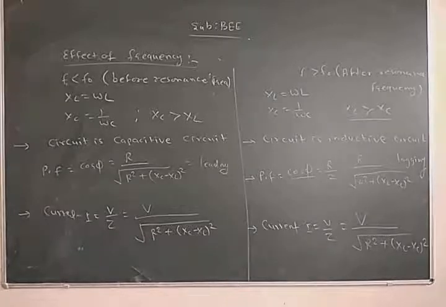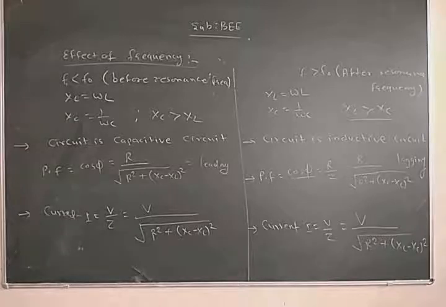So the reactance of the inductor, omega L, is less than the capacitive reactance, XC, which is equal to 1 upon omega C. So in this case our circuit becomes a capacitive circuit. The power factor of the circuit will be leading, and the current in the circuit is V by Z, so it will reduce. Current in the circuit before resonance frequency will be less than at resonance frequency.